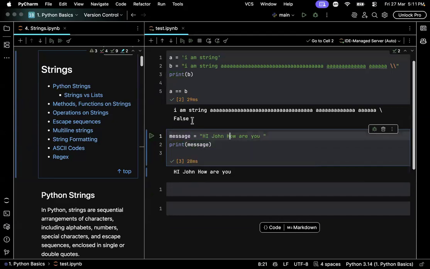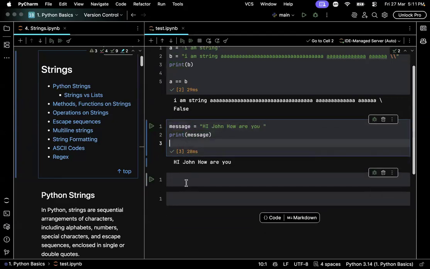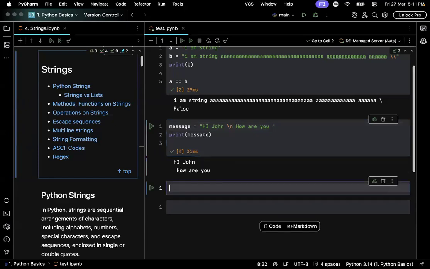There are two ways to do it. You can either use escape sequences or you can use multi-line strings. Escape sequence is nothing but slash and n. The moment you write slash and n, Python understands hi John, and slash n is nothing but go to the new line, instructing Python to go to the new line. Now, when I try to print this, see, hi John, how are you? Oh, we have an extra space because we have an extra space in here.